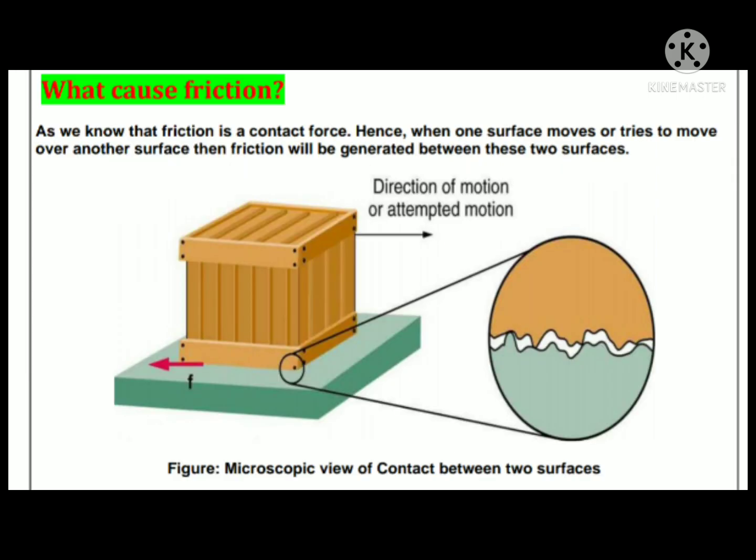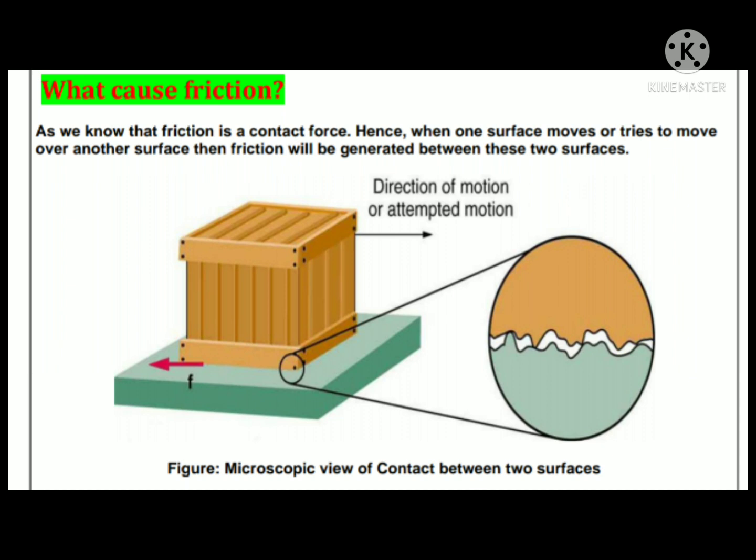Students, the next topic is what causes friction. As we know, friction is a contact force. Hence, when one surface moves or tries to move over another surface, then friction will be generated between these two surfaces.